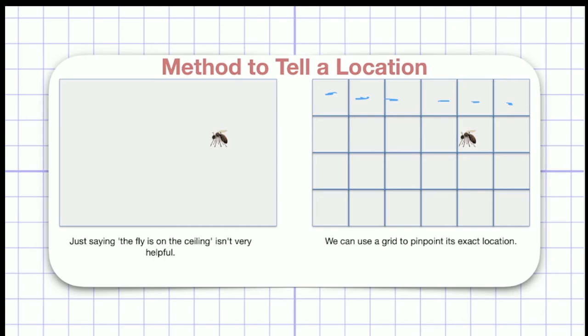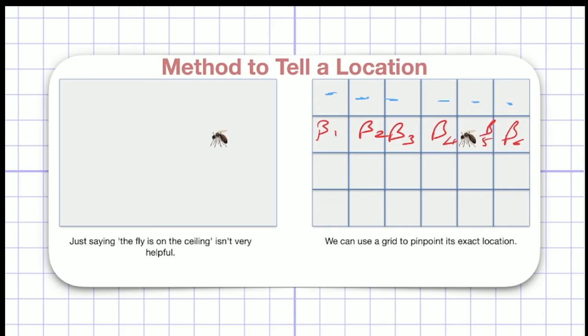Now to do that, I have to name all the boxes, right? So you can name all the boxes. Let's say for this row, I will name them B1, then B2, then B3, then B4, and B5. And this is B6. So I just have to tell the other person that the fly is in the B5 area. So the person will look only in B5 and find the fly, right? So this method is more precise and more useful than just saying that the fly is on the ceiling. This is the first method to tell a location more precisely.